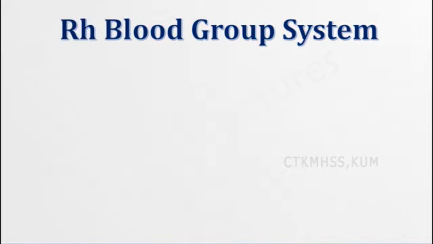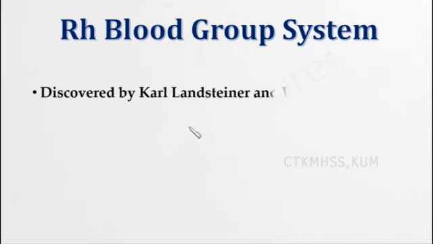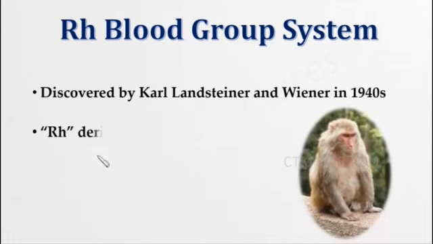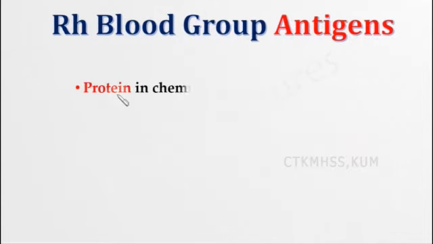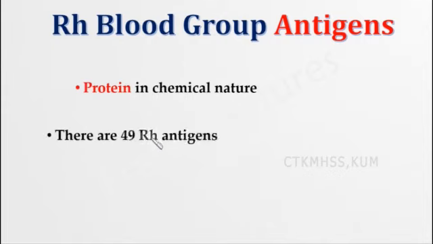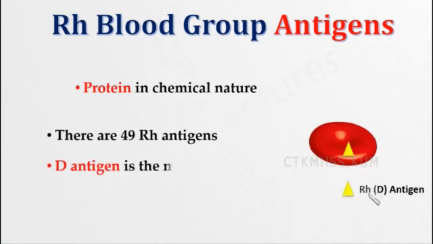The next topic is the RH blood group system. The RH blood group system was also discovered by Karl Landsteiner and Wiener in the 1940s, and RH is derived from rhesus monkey. The RH blood group antigen is protein in chemical nature. There are 49 RH antigens, and the important one is represented by D. So D antigen is the most important.